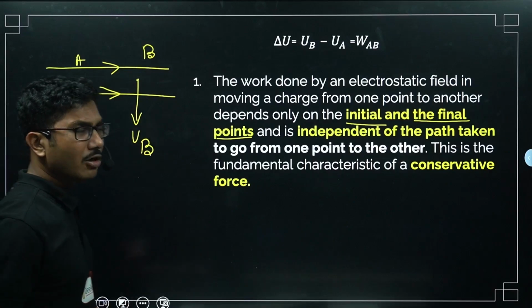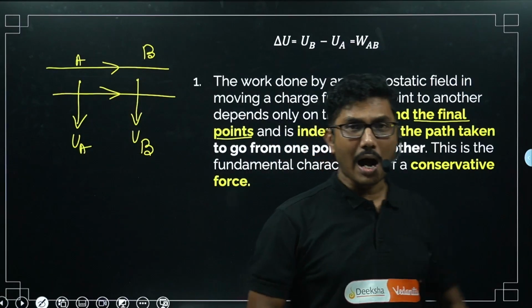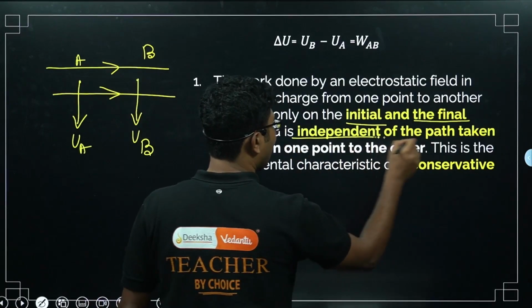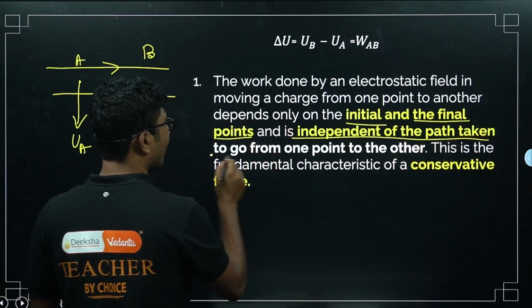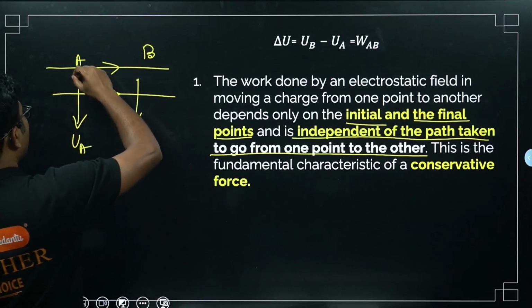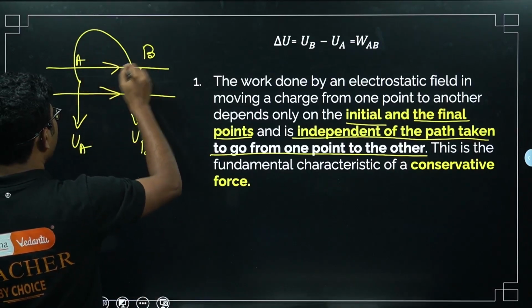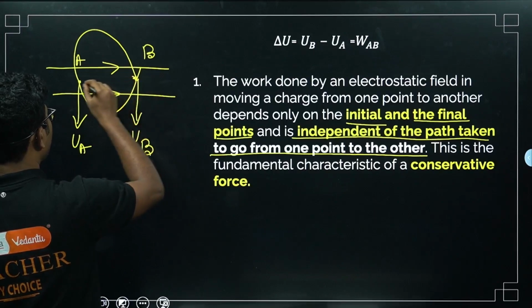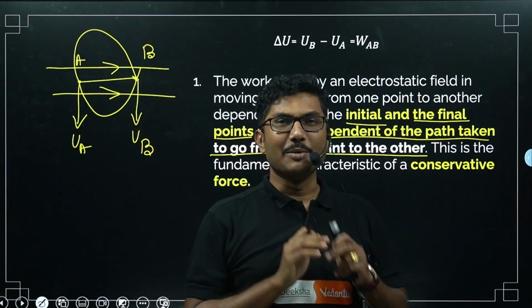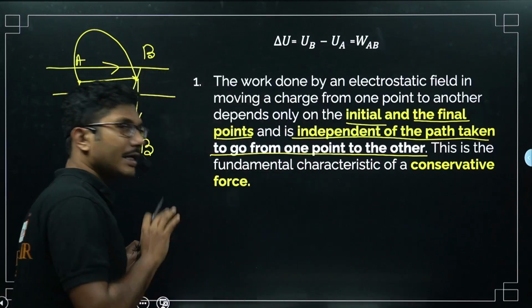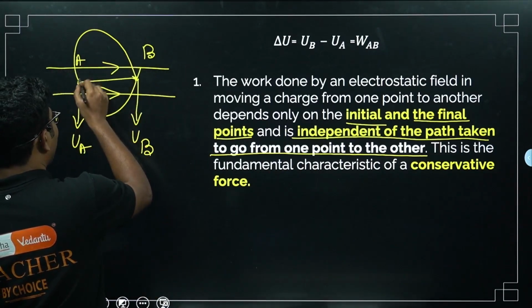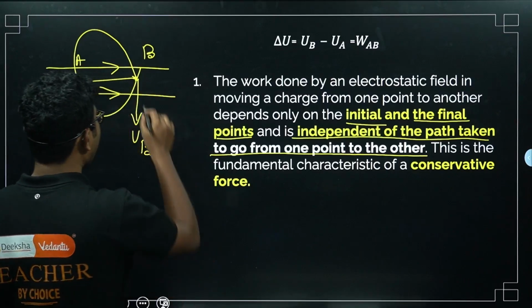It does not depend on the path through which it is taken. Independent of the path taken means if you take it from this point to this point, or this point to this point, or via this path, whatever path you take, that is immaterial. Only important thing is the starting point and the ending point.